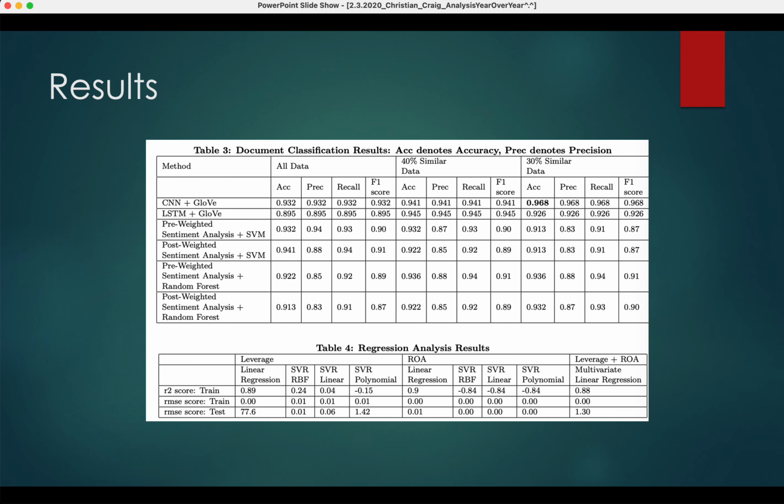Here are their results, which is a pretty organized table. Here we can kind of see that the CNN plus GloVe ran the best in terms of F1 score. And then LSTM plus GloVe ran the second best. And then below we can see that linear regression really outperforms support vector regression. And also in leverage, ROA, and then leverage plus ROA.